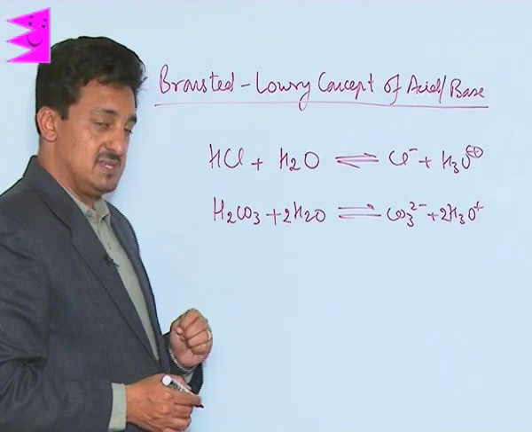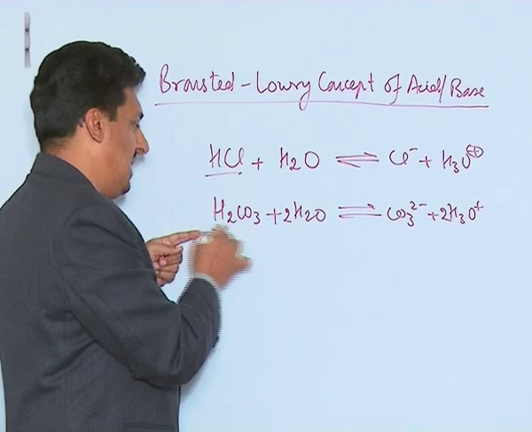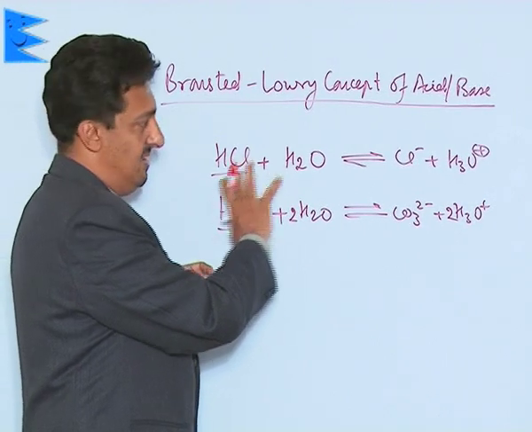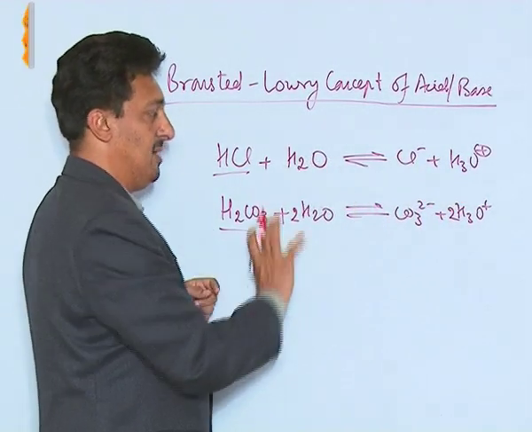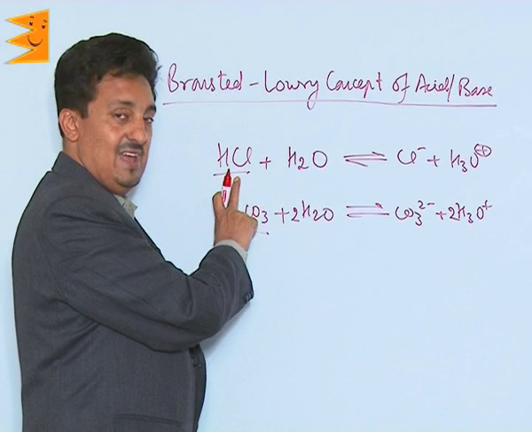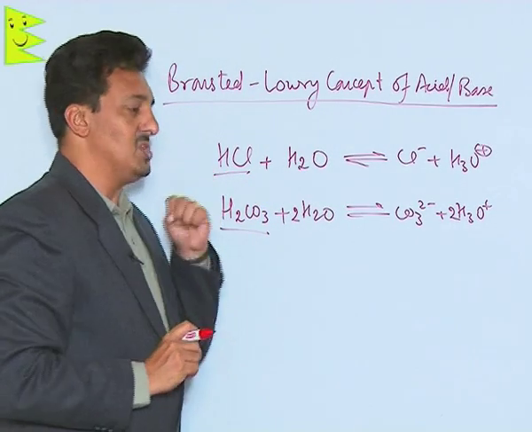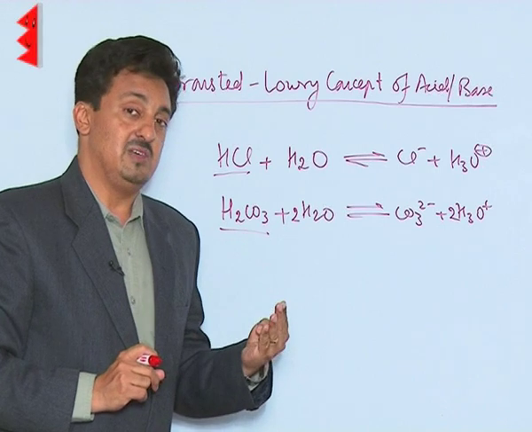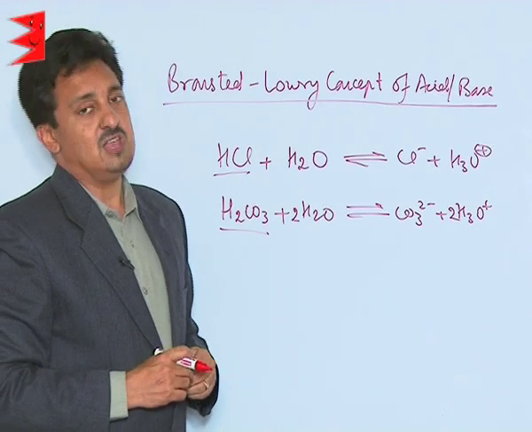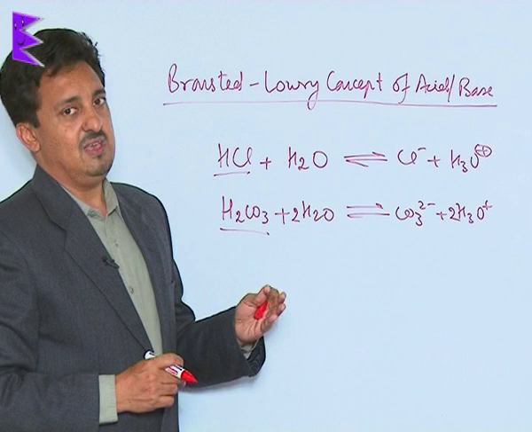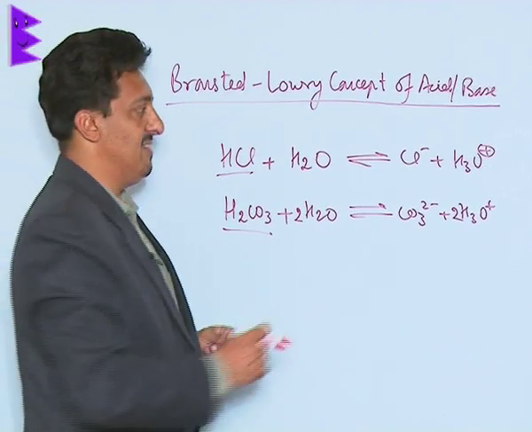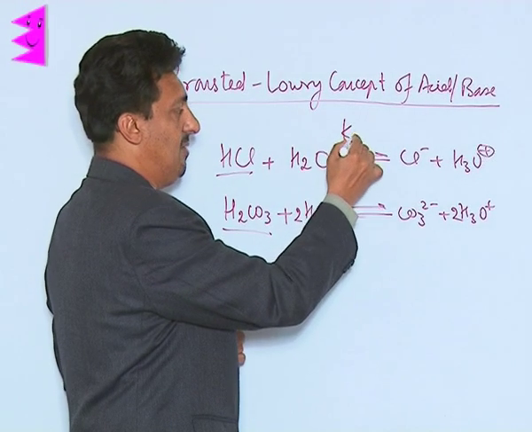Now what happens is, out of these two acids, both of these are acting as an acid, giving H plus ions, forming hydronium ion. These both are Bronsted acids. Water in both these cases is acting as a Bronsted base. The question comes is, which out of these two is a stronger acid? How can we know this? Clearly, on the basis of the value of the equilibrium constant.